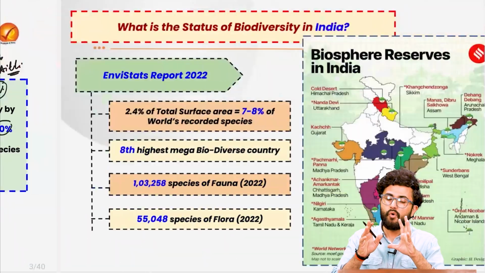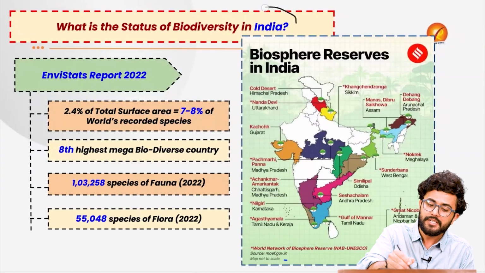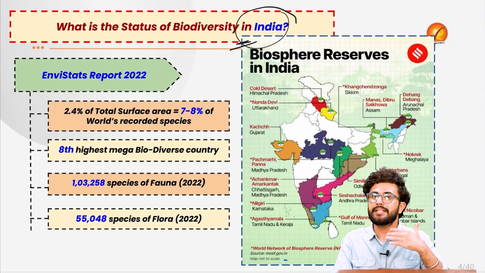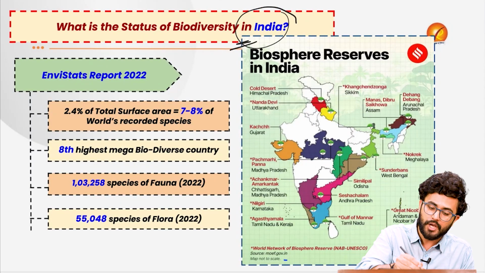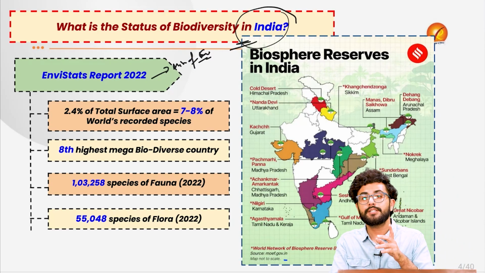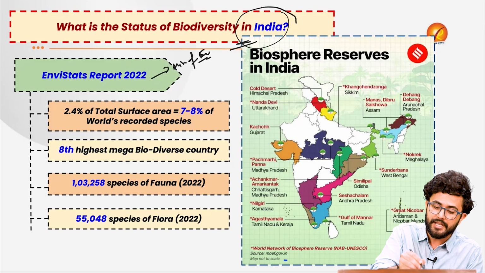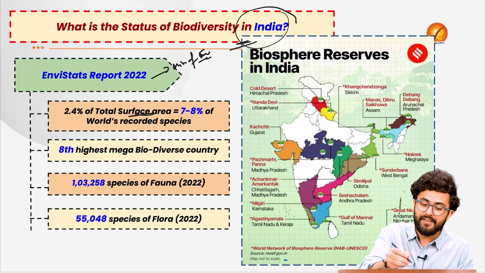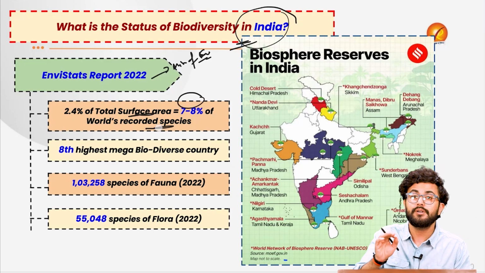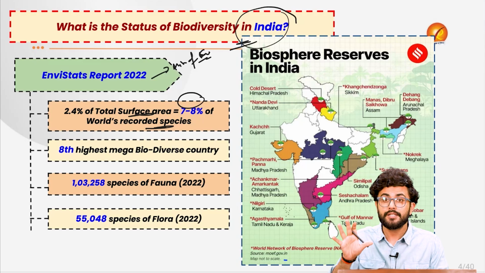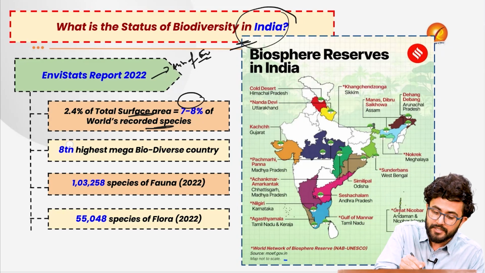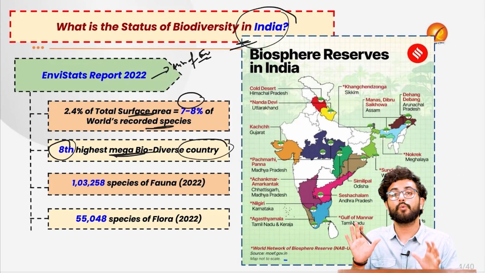The idea is, what is the status of biodiversity in India then? For that purpose, let's refer to the ENVIS Stats Report 2022 released by the Ministry of Environment, which tells us that even though India has only 2.4% of the total surface area of the world, we hold 7 to 8% of the world's recorded species, thus making us the 8th highest mega-biodiverse country in the world.